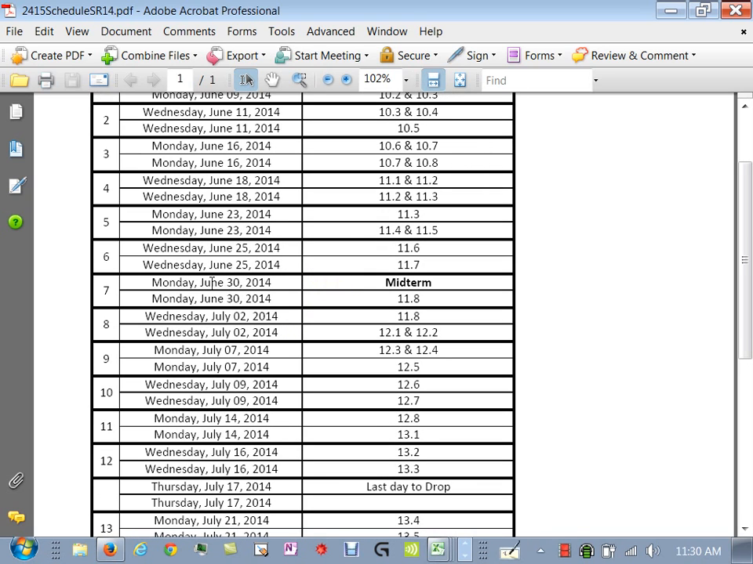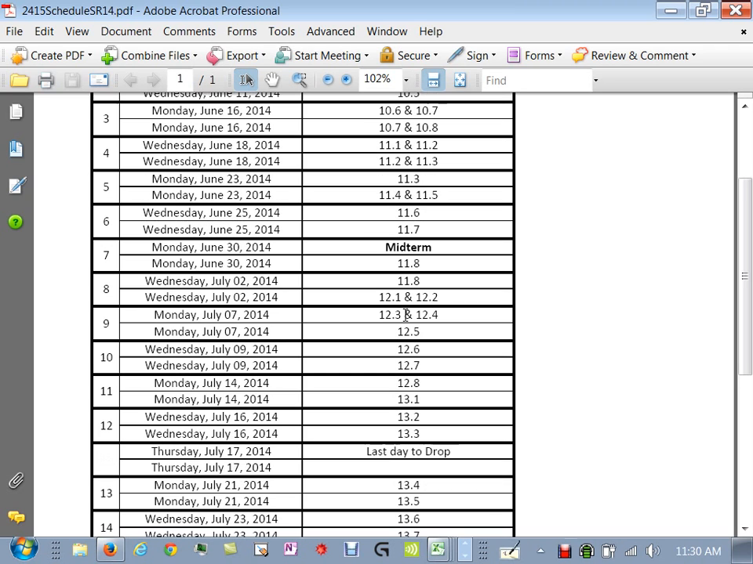Now your midterm, the way the midterm is going to work is that it is going to take place on Monday, June 30th. It'll just be during the first half of class. So I'll give you like an hour and a half, hour 45 minutes to do that, and then we'll use the rest of the class to continue and to move into the next sections.